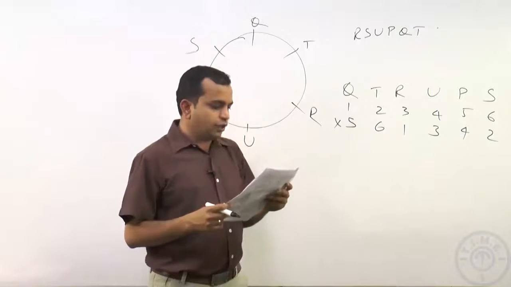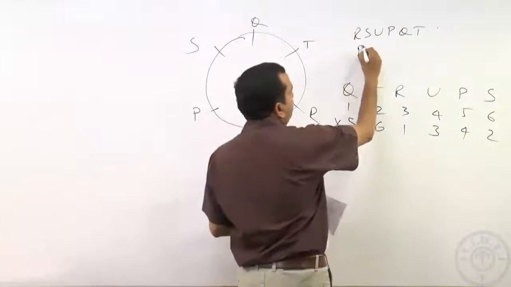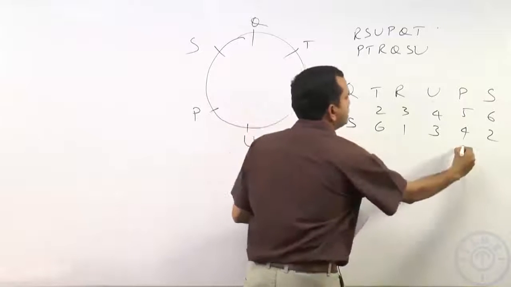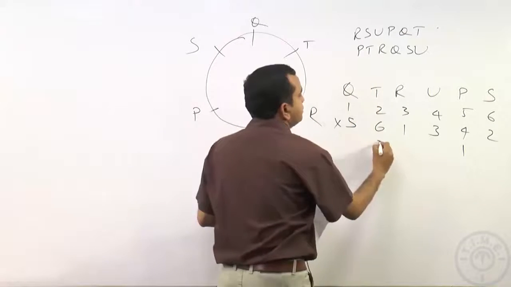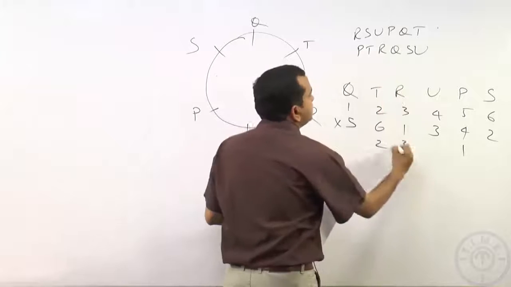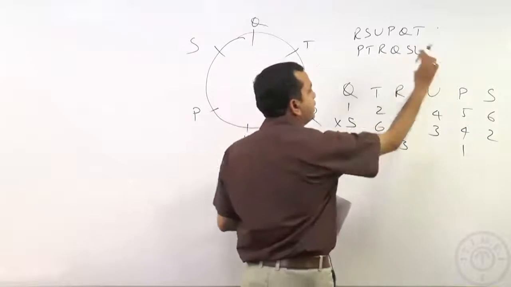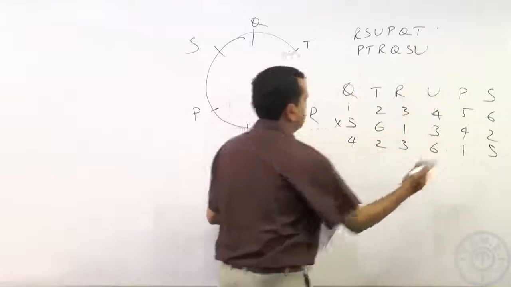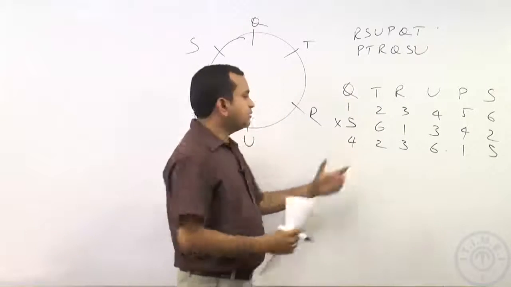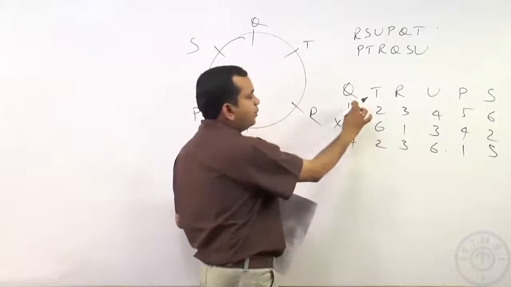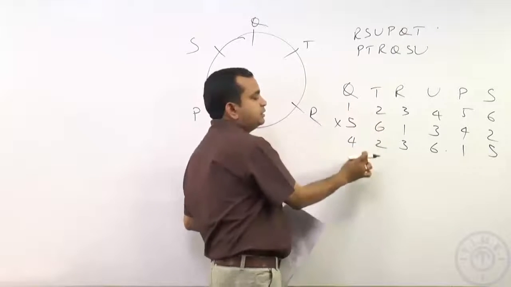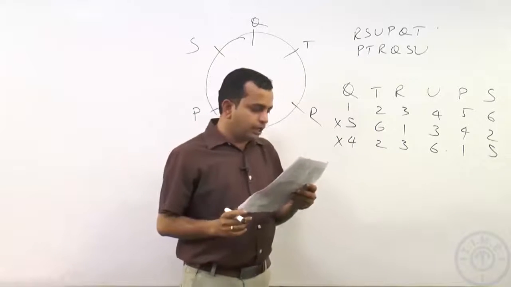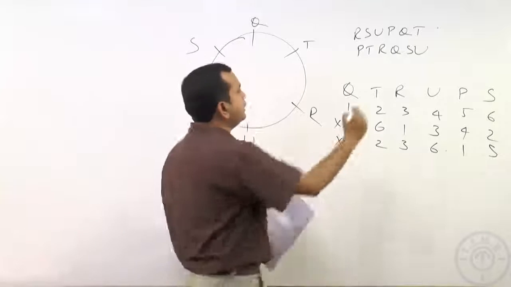Let us look at the second option: P, T, R, Q, S, U. Which means P becomes the first person, T becomes the second person, R becomes the third person, Q becomes the fourth person, S becomes the fifth person and U becomes the sixth person. As soon as we start, we see that the rule has been violated, the first person, the odd person, moving to an even seat. So, this is also not a possible option. Let us look at the third option: Q, U, P, T, R, S.